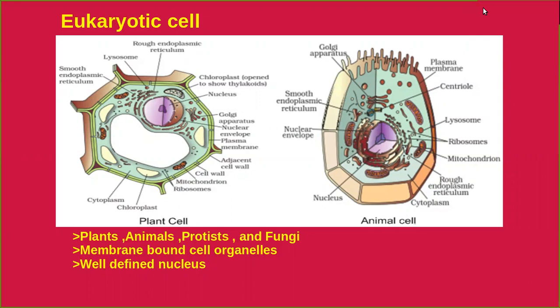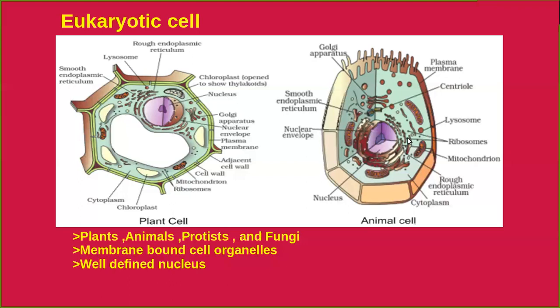What are the characteristic features of a eukaryotic cell? They have membrane bound cell organelles. Okay, they have a well defined nucleus. So here in this diagrammatic representation, you can see the plant cell and the animal cell. This is the plant cell and this is the animal cell. Both are eukaryotic cells, but still they have some slight differences that you have learned in lower classes.